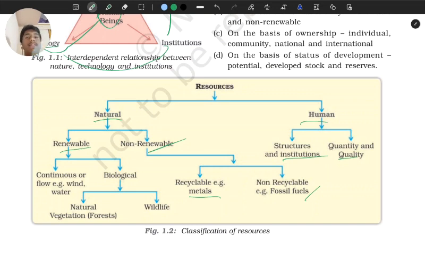Moving on, in renewable resources we have continuous or flow. Continuous or flow में आता है wind or water. They will be replenished, I mean they will be replaced, or they will be recycled through a process. We have the water cycle, we have learned the water cycle, right? Like that. And then we have biological. Biological में आते हैं forests, wildlife, vegetation, humans, animals, etc.